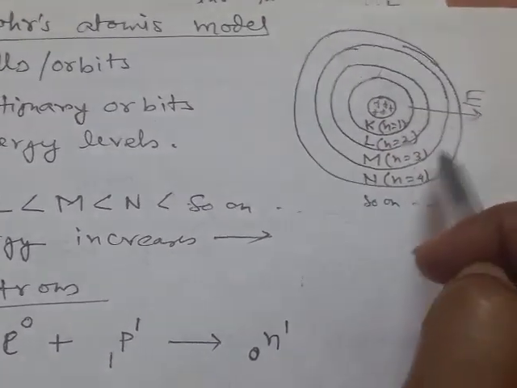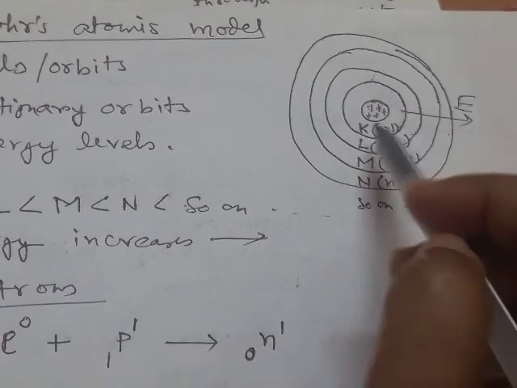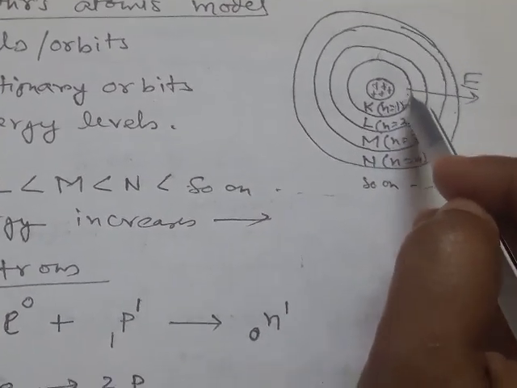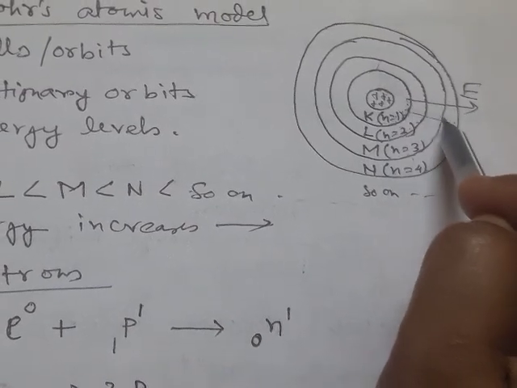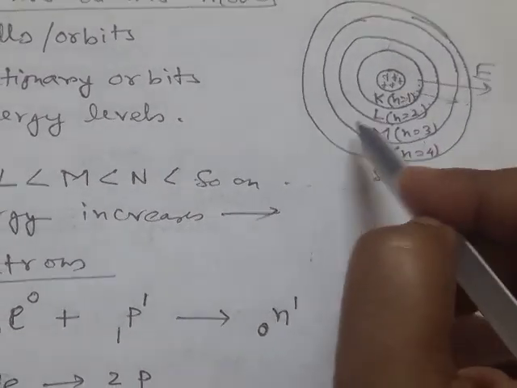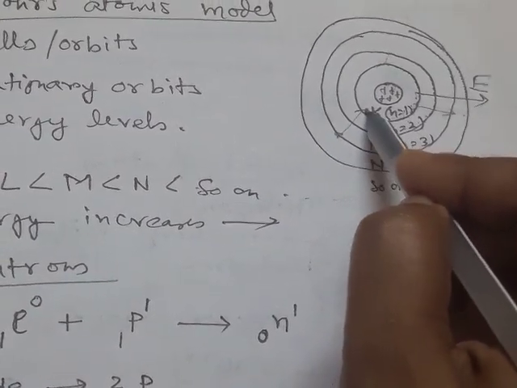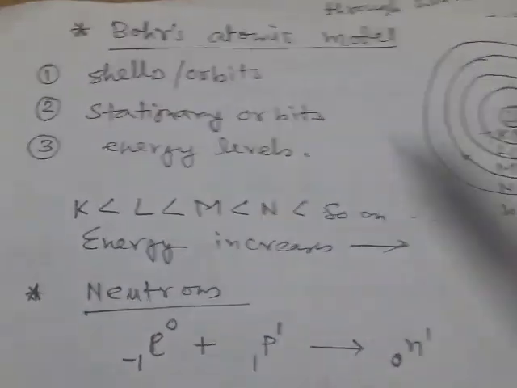So all the orbits are called energy levels. When an electron absorbs energy, it jumps from lower energy to higher energy, and when it releases energy, it jumps from higher energy to lower energy.